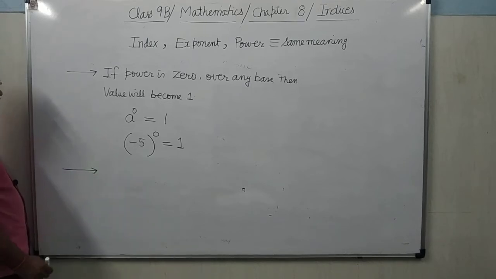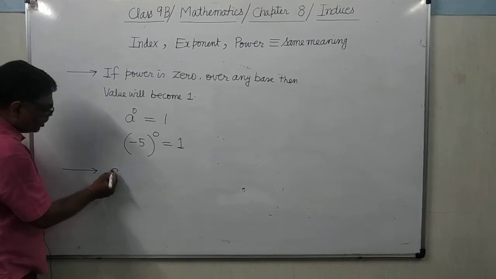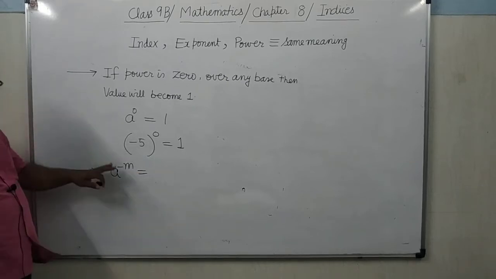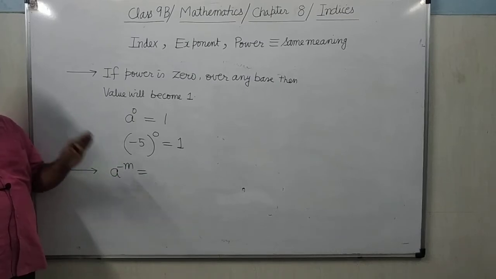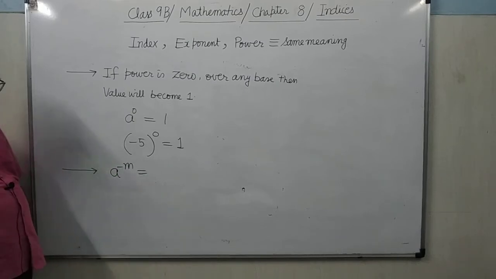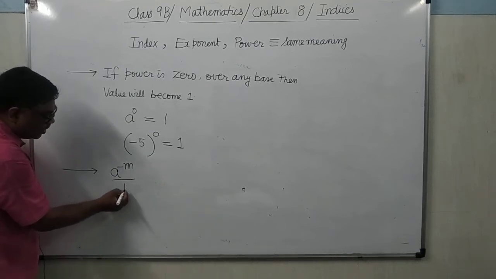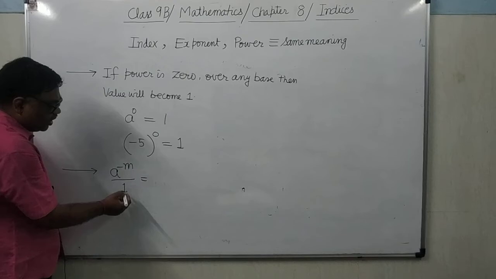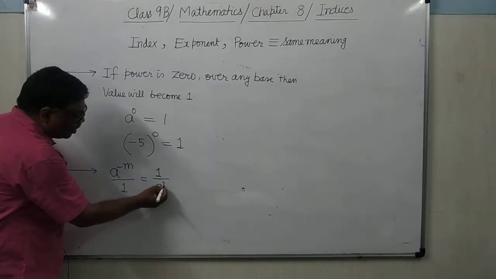If the power is negative, then how can you make the power positive? You can make it positive by carrying it to the denominator. You can see here, what is the denominator here? Denominator is 1. So when you bring it to the denominator, 1 will be left and it will become a to the power m.